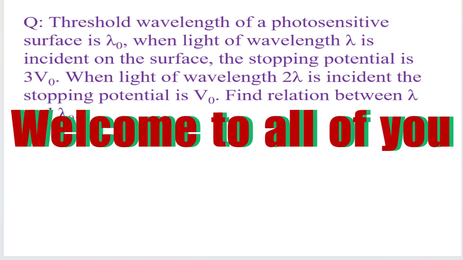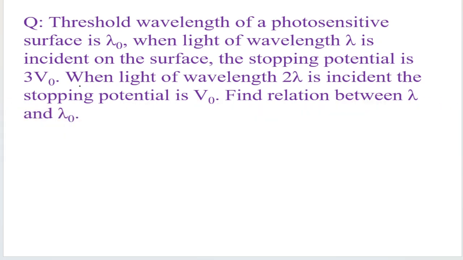Threshold wavelength of photosensitive surface is lambda naught. When light of wavelength lambda is incident on the surface, the stopping potential is 3V naught. And when a light of wavelength 2 lambda is incident, then stopping potential is V naught. Find relation between lambda and lambda naught.